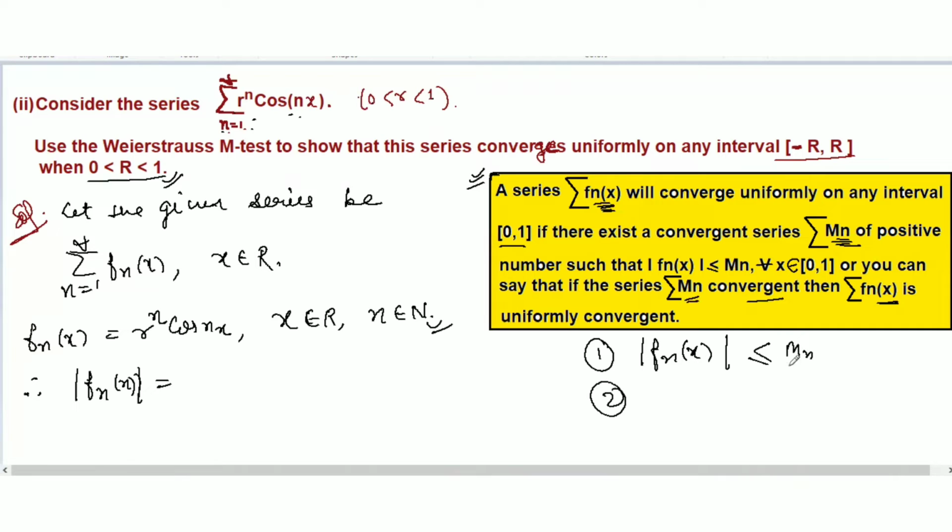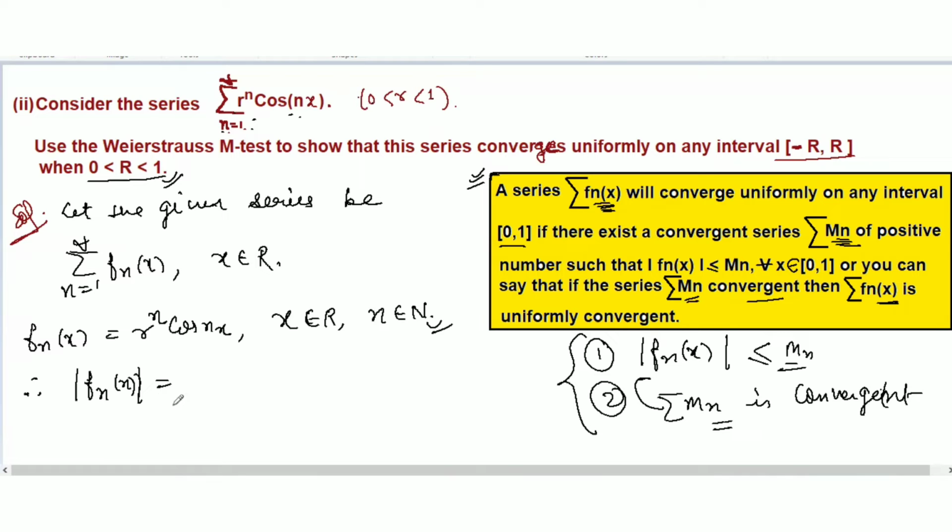And second, prove this series Mn is convergent by using any test. You have so many tests there: the p series test, convergence and divergence tests, Cauchy's root test, the nth root test, the ratio test. You can prove this Mn is convergent, then you can say that this converges. So these are the two rules you have to follow.